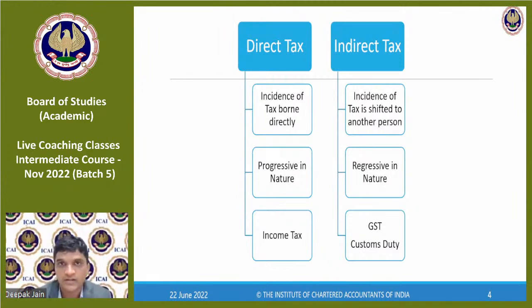So incidence of tax is shifted to another person, which means that when I'm selling, I am making a profit, right? But I don't pay tax on the product I'm selling. Even though it is my income when I make a sale, I pay income tax on that, which is direct tax. But when I sell and I have a margin, still I don't pay tax on that. The tax burden is shifted to another person. Clear with this? So incidence of tax is shifted to another person in an indirect tax system. Okay.